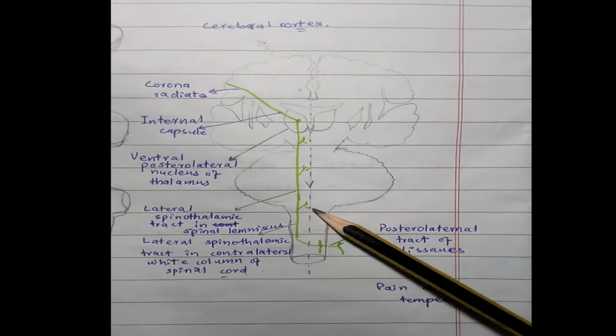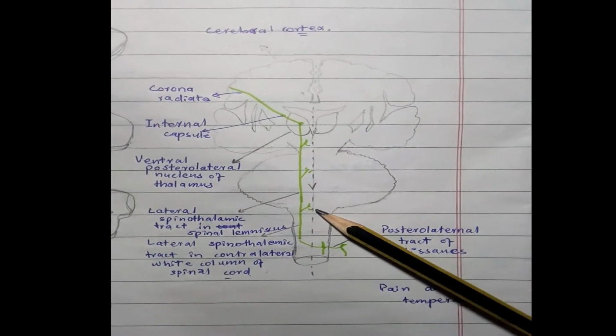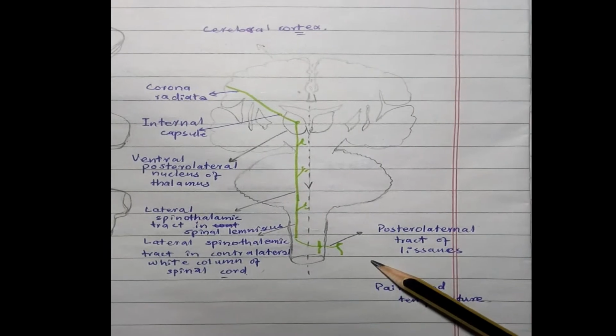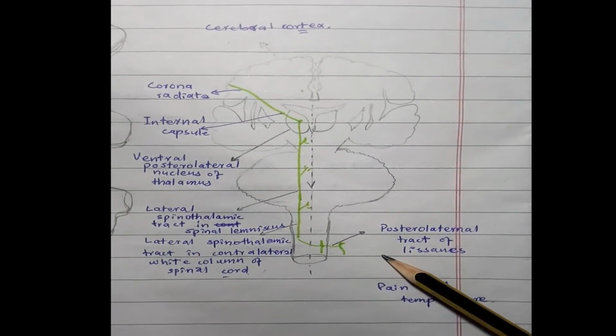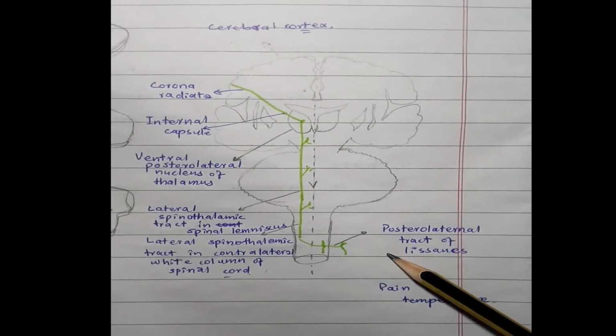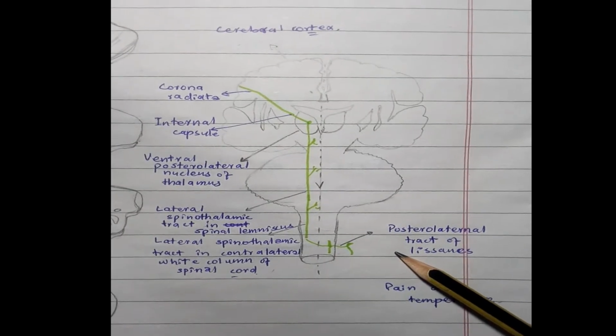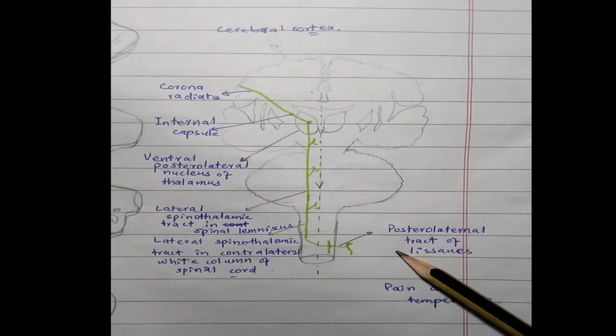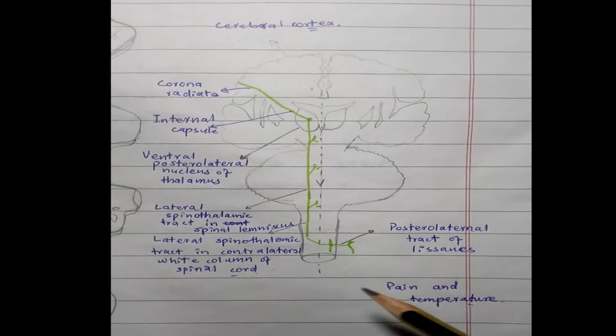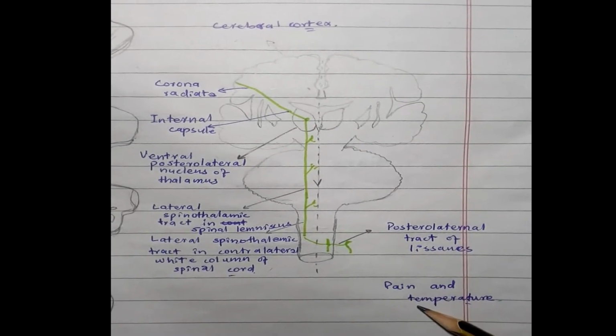In this diagram you can see clearly the first order neuron is present in the dorsal root ganglion, within the dorsal root of the spinal nerve. It is sensory in function and receives the stimulus from the periphery, in this case pain and temperature.